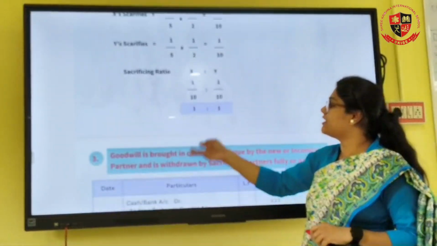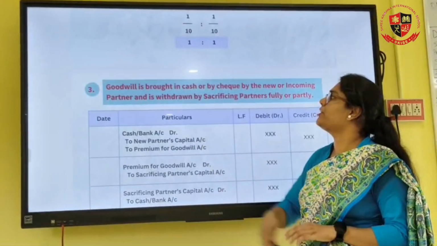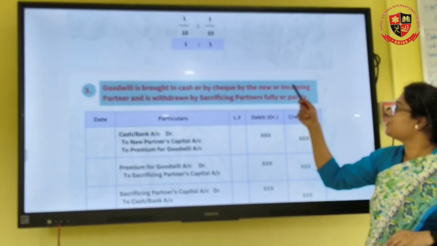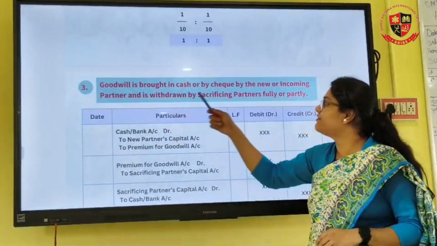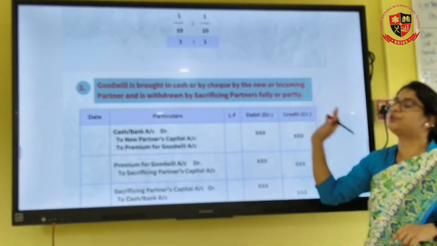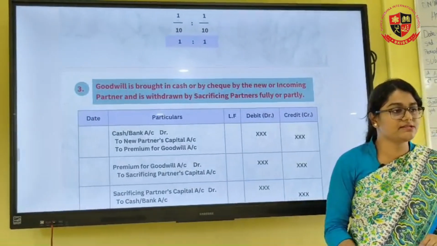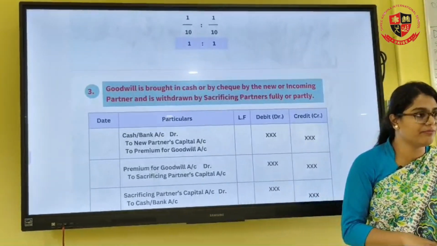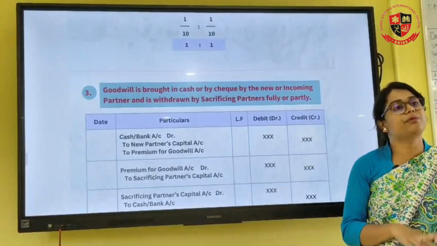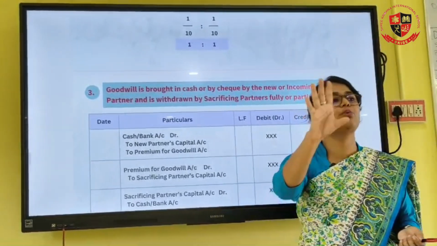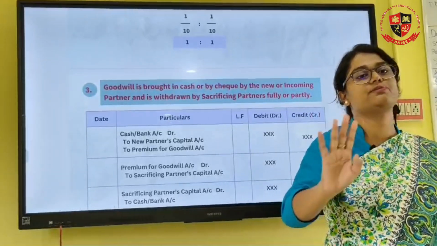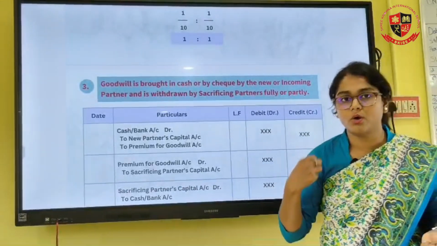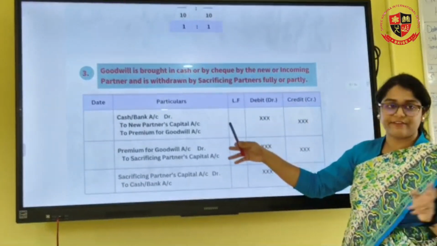Now we'll do case 3. Case 3: when the goodwill is brought in cash or by cheque by the new or incoming partners and is withdrawn by the sacrificing partners fully or partly. This basically means that the new partner is bringing the capital, he is bringing the premium for goodwill, and that premium is distributed to the partners, and towards the end, whatever you have distributed to the sacrificing partners will be withdrawn by the old partners, okay, the sacrificing partners.